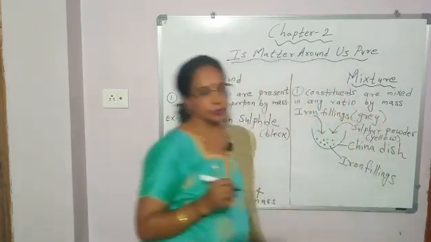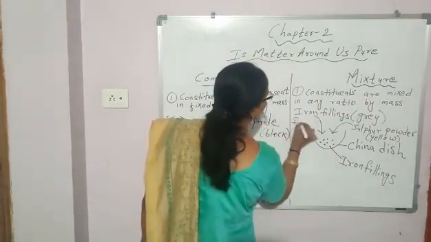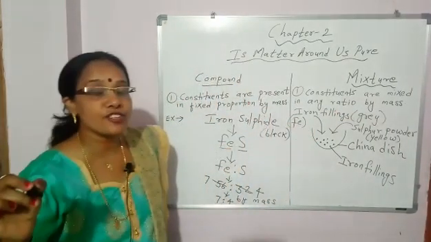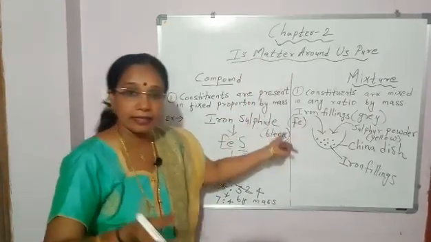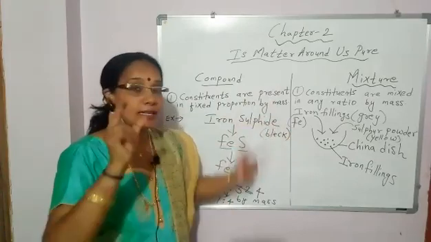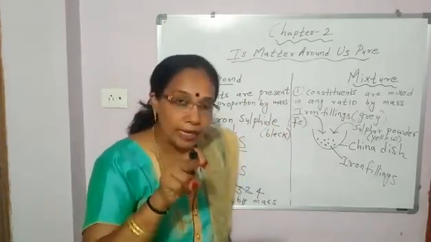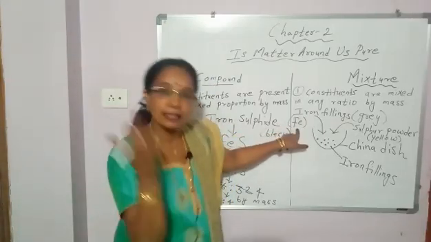Okay. So iron filings means Fe. And Fe is element, compound or mixture? Fe, iron, is made up of only iron atoms, so it is an element. What is an element? An element is a pure substance made up of only one kind of atoms. In iron, only iron atoms will be there.